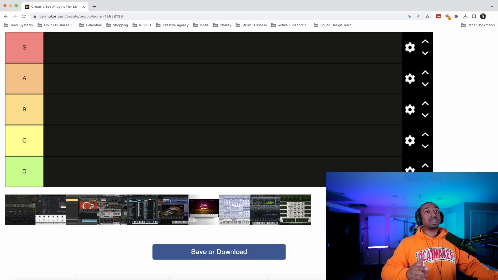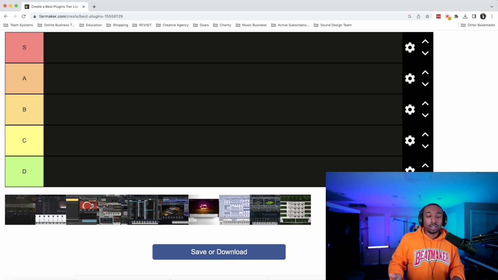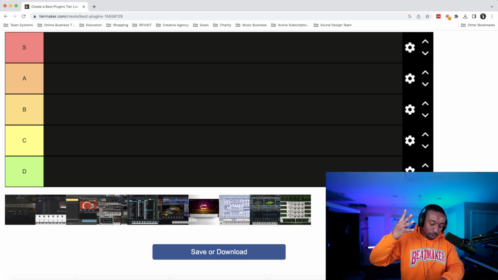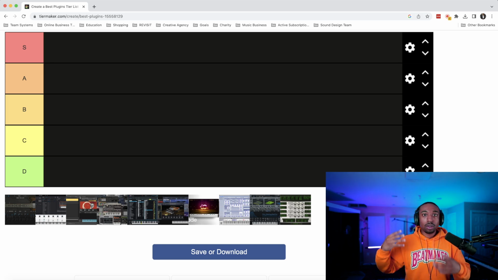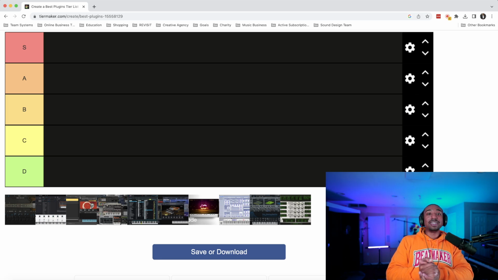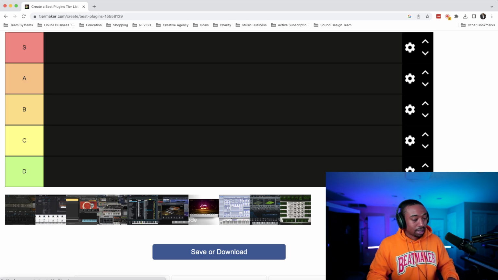This matters because sometimes a company doesn't talk about their plugin enough, and I get bored with the company and I just stop using the plugin. Like Silent One from Leonard Digital, for example. Then you have word of mouth. Who's talking about the plugin even without the marketing? Then we have the 4th category, which is sound quality. How good is like the sound? And the 5th measurement here is how many features does it have in the plugin that are useful for music production. So with all that being said, let's rank each of these.